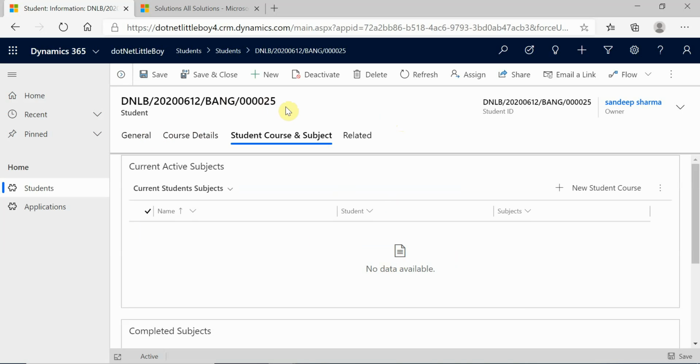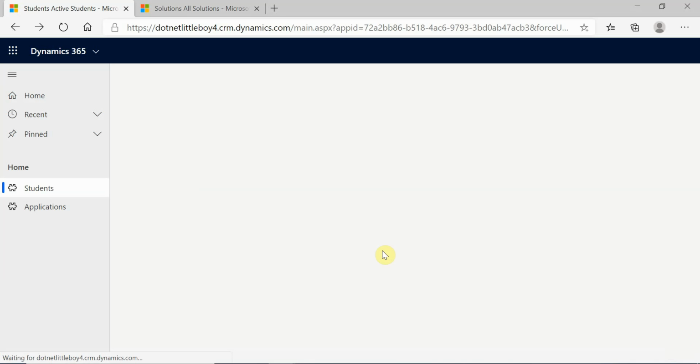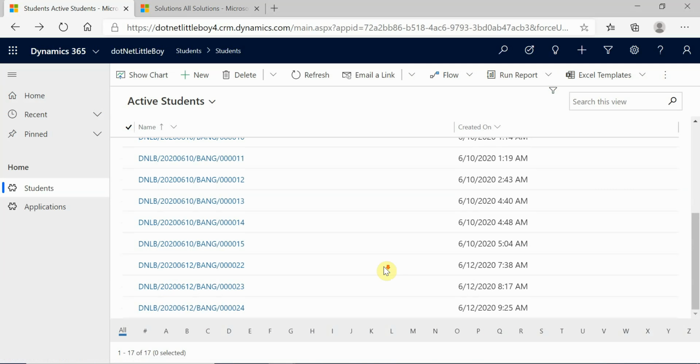Now I can proceed to delete this. So let me delete this now. So let's proceed and delete. Yeah, it got deleted. So this is what the referential restrict delete is.